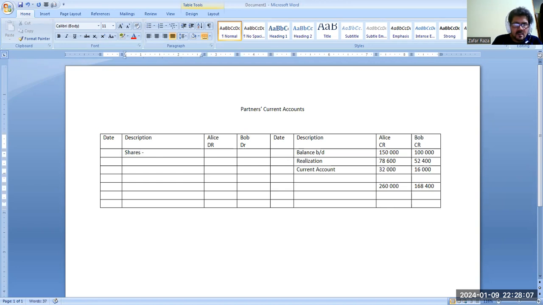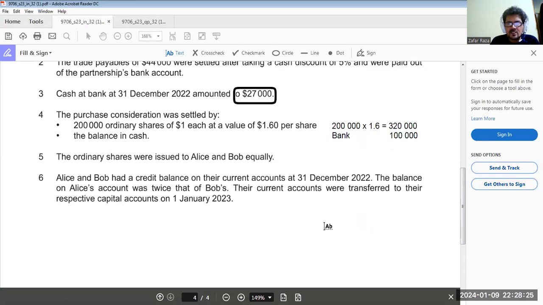Okay. So now the shares of X Limited, which are divided equally. If you remember, the purchase consideration was 320,000, given in shares at market value, which was divided equally between the partners.